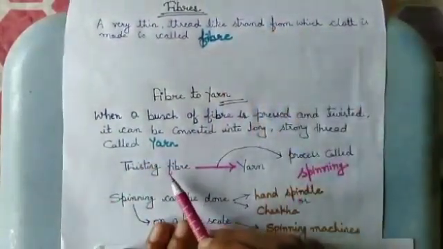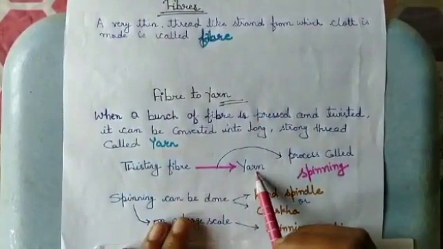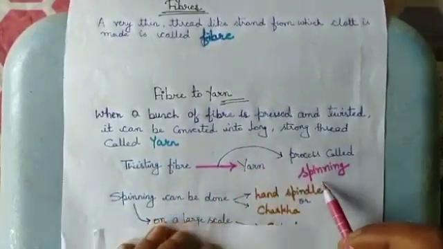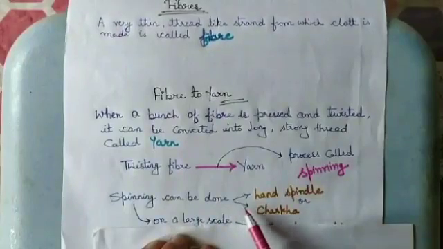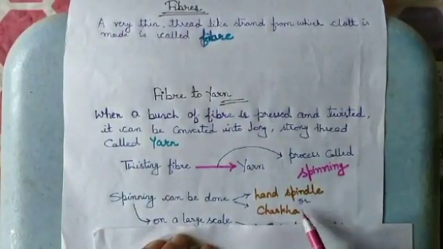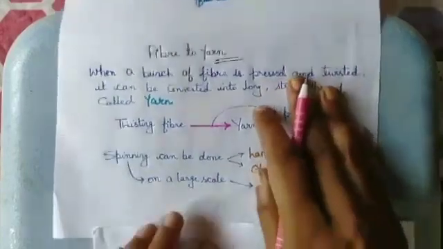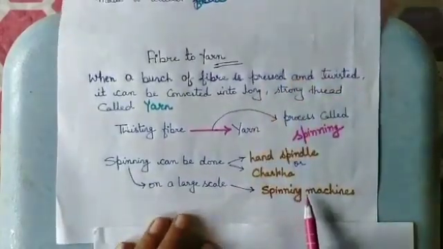Okay, so twisting fiber to make yarn, the process is called spinning. Spinning can be done by hand spindle or charkha, and on a large scale it can be done by spinning machines.